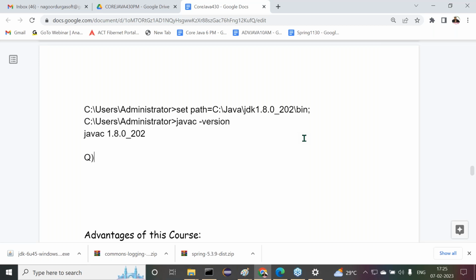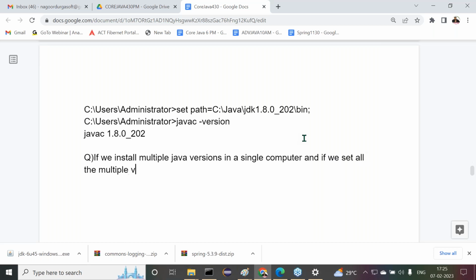For example, if we install multiple Java versions in a single computer, and if we set all the multiple versions to the path environment variable,